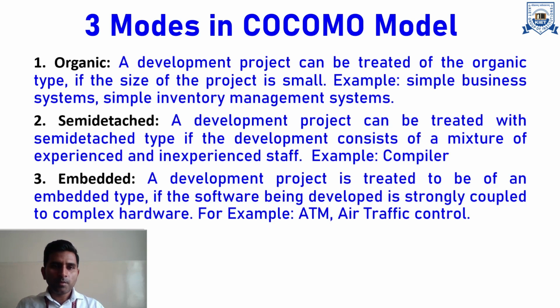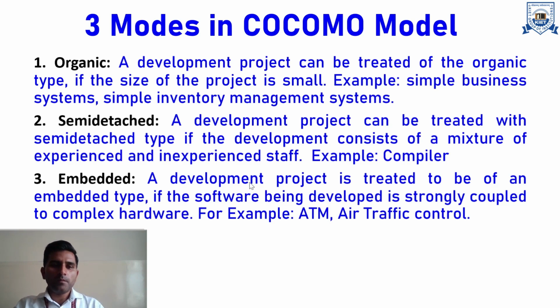Second one is semi-detached. A development project can be treated as the semi-detached type if the development consists of a mixture of experienced and inexperienced staff. For example, compiler. So this semi-detached is an intermediate mode between organic and embedded. Organic is the simple one, embedded is the complex one depending upon your size, and semi-detached is intermediate.